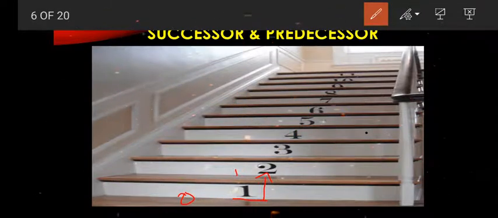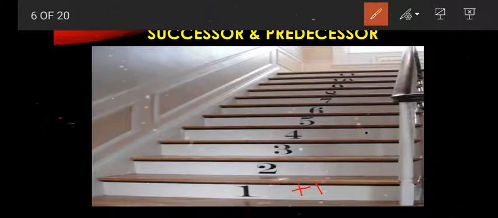Again I take one step forward: 1 plus 1, I get 2. Next 2 plus 1, 3; 3 plus 1, 4. Now what have we done? We just took one step forward, which means we added 1. So plus 1 is the meaning of successor.